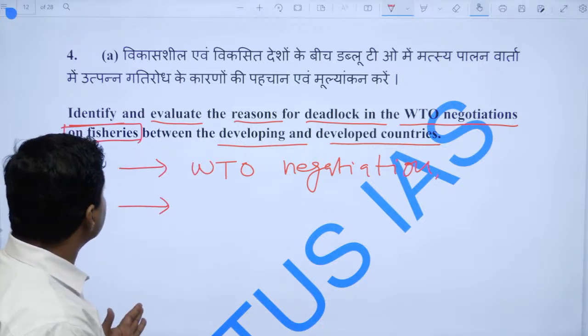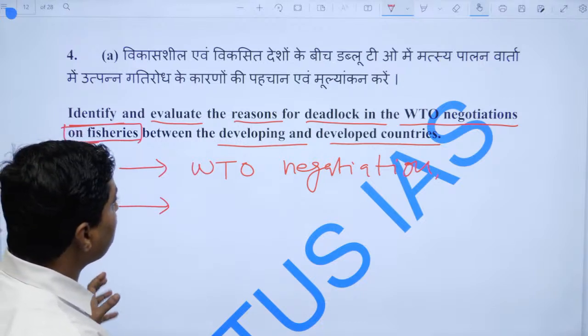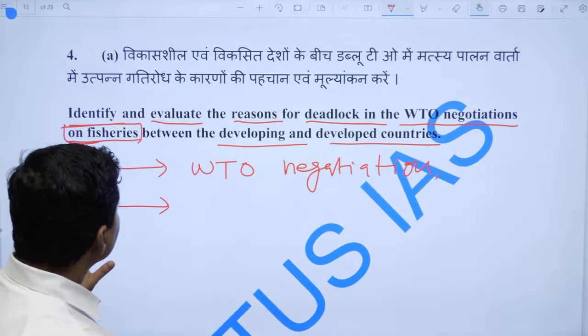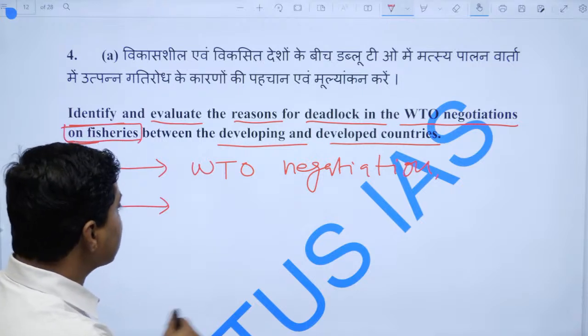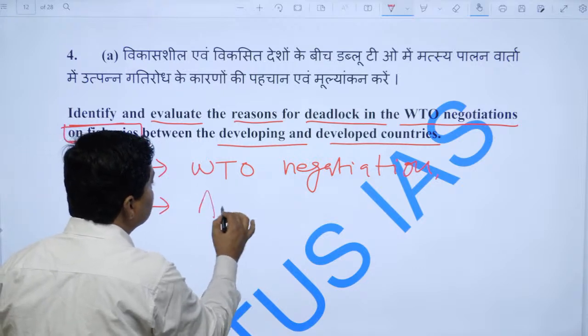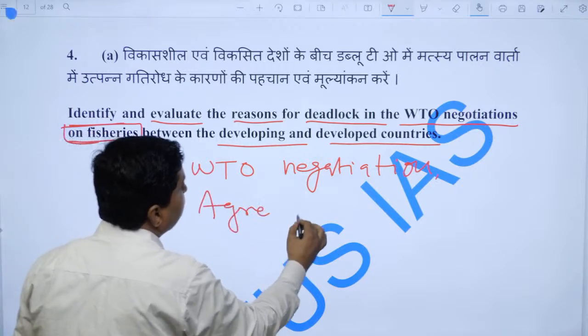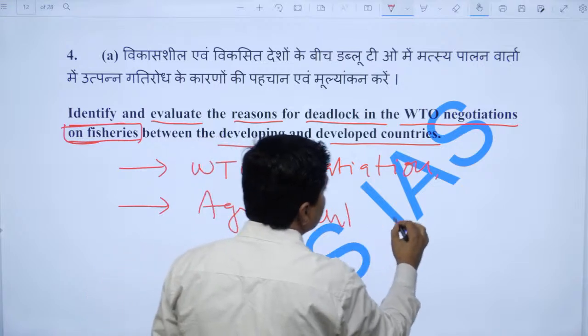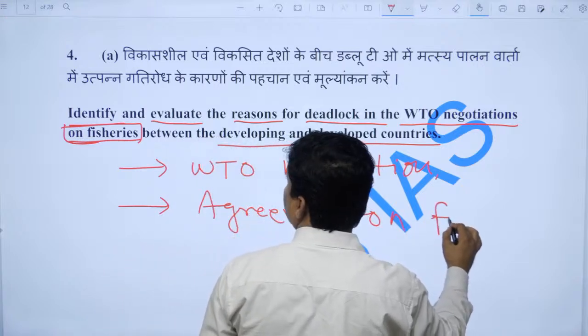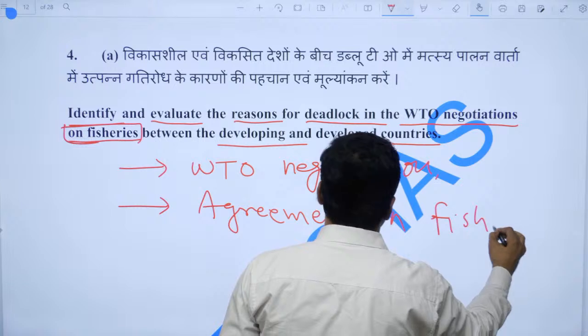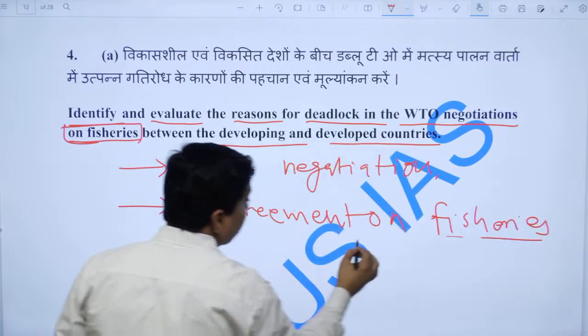Here, what was the contestation between developing and developed countries? There was a consensus on an agreement on fisheries. And what was the agreement?